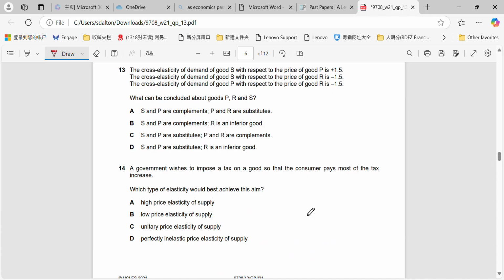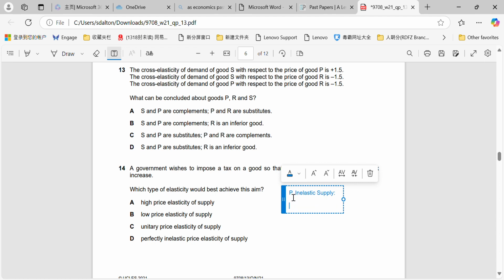Question 14. Government wishes to impose a tax on a good so that the consumer pays most of the tax increase. What type of elasticity? Okay, so remember, there's a theory relating to this. First of all, if we have perfectly inelastic supply, I've explained this in a previous video before, can't remember exactly which one, then the tax burden from an indirect tax will fall entirely on the producer. That's because the quantity supplied cannot change.